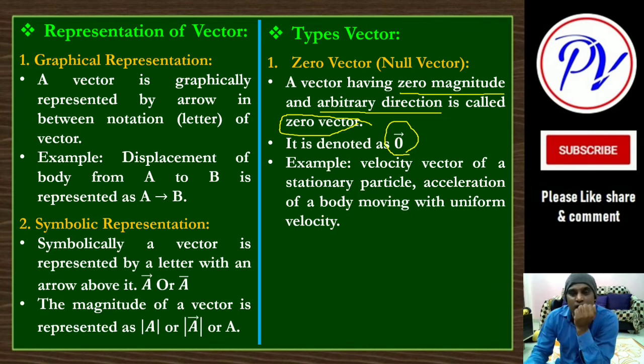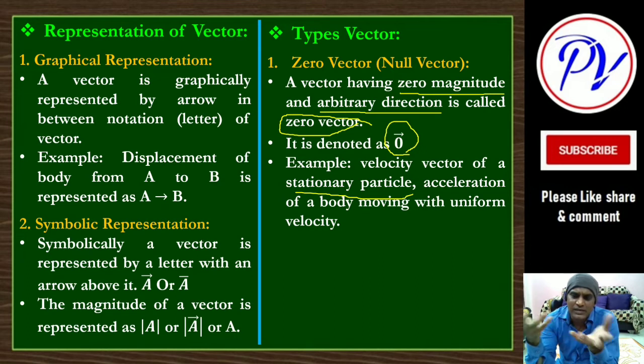An example can be the velocity vector of a stationary particle. A particle is stationary, so there is no question of velocity, basically no velocity, no vector is available, but we will not say it like that. We will say there is a velocity, but its magnitude is 0. And its direction, we can say, after applying force it may move in the direction of the force, and that direction of force applied we don't know, okay. It is applied in the future, that's why.